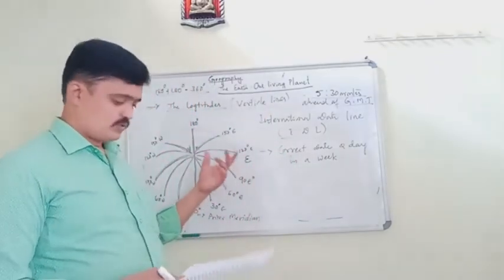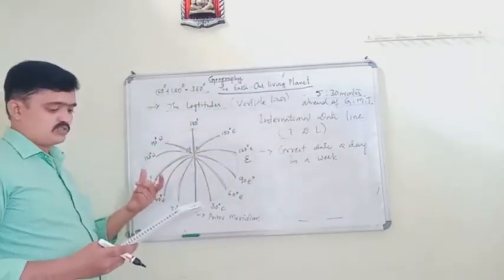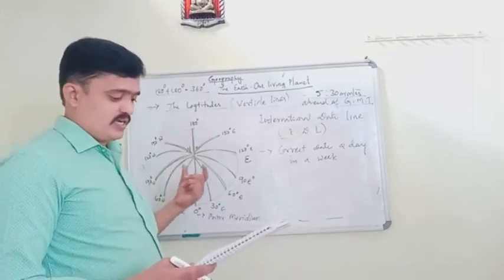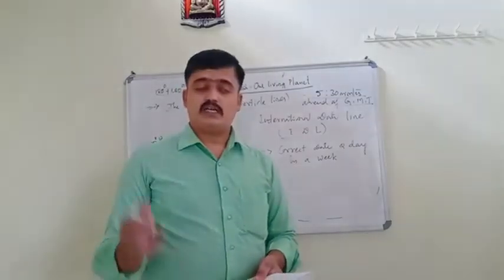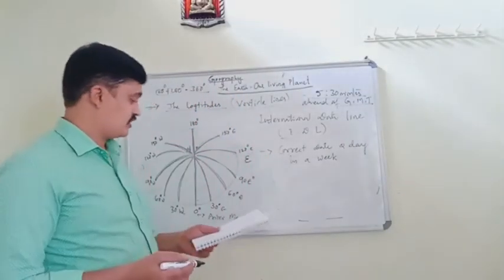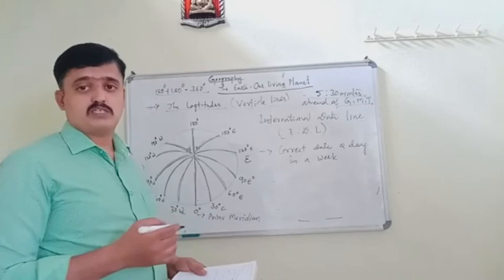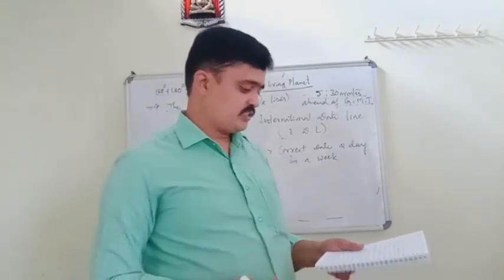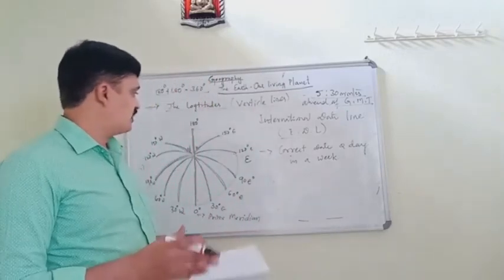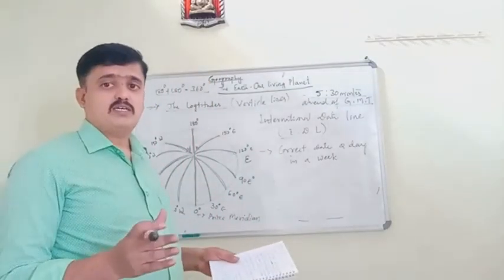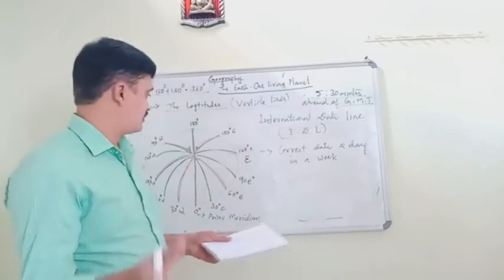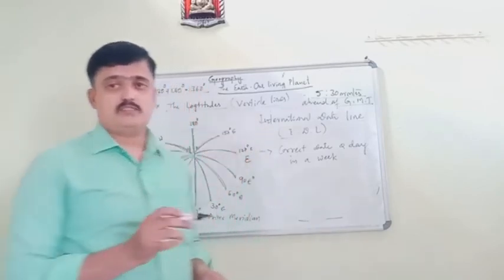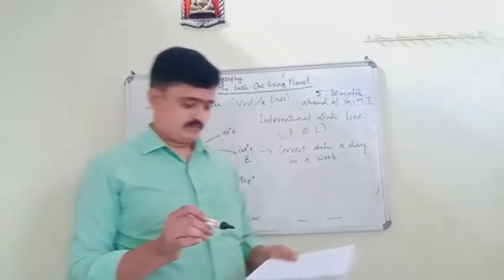What was adopted? The 180-degree meridian, diametrically opposite to GMT. It was adopted as the point where circumnavigators should make adjustments.